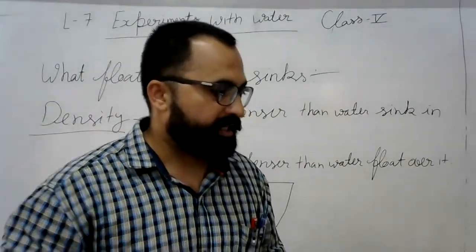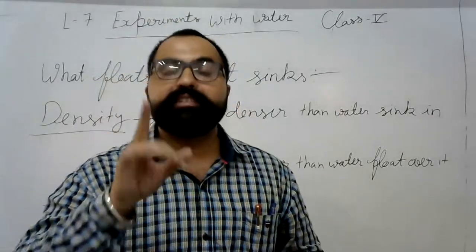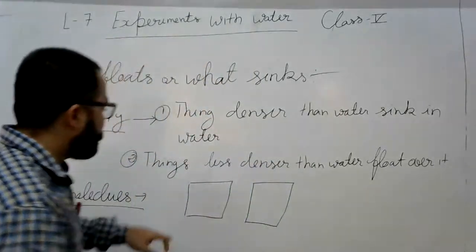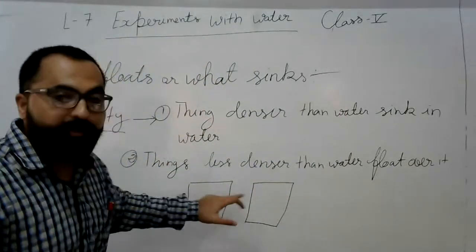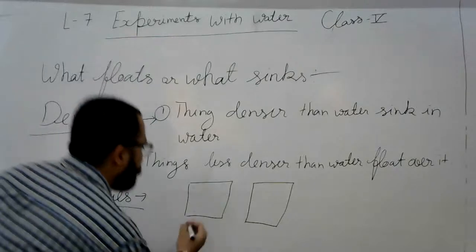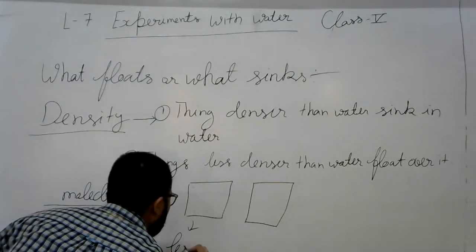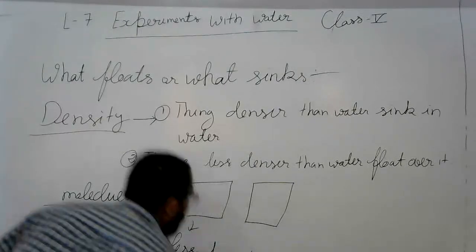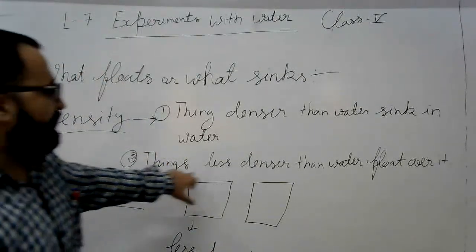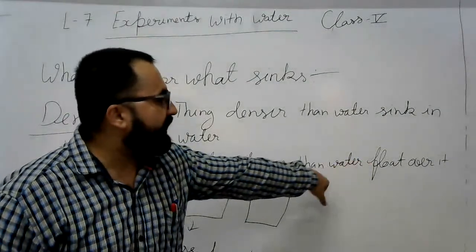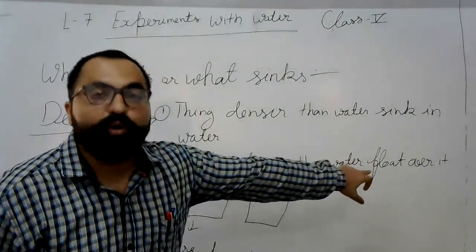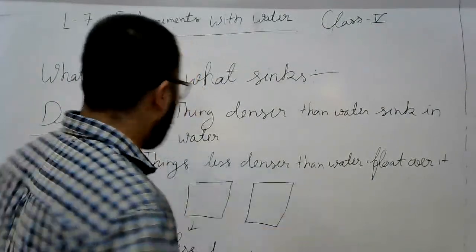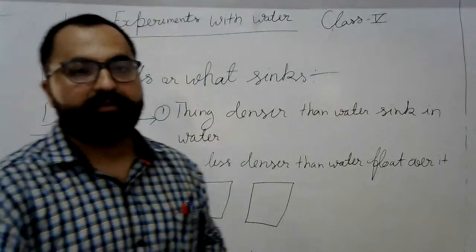Please, fast. Tomato. Yes, you're right, beta. Tomato has loosely packed molecules, means less density. An object that has loosely packed molecules will have less density. Less density means less dense than water, so it floats over it. Remember, write it here. Now come to the next one.